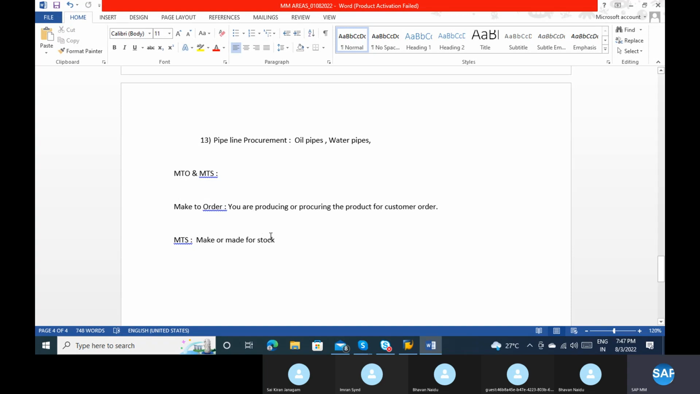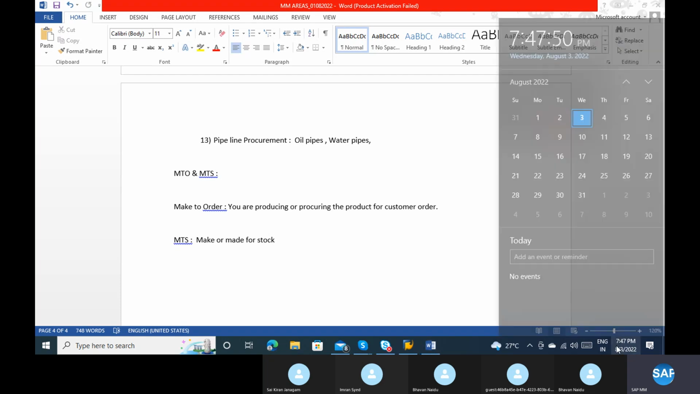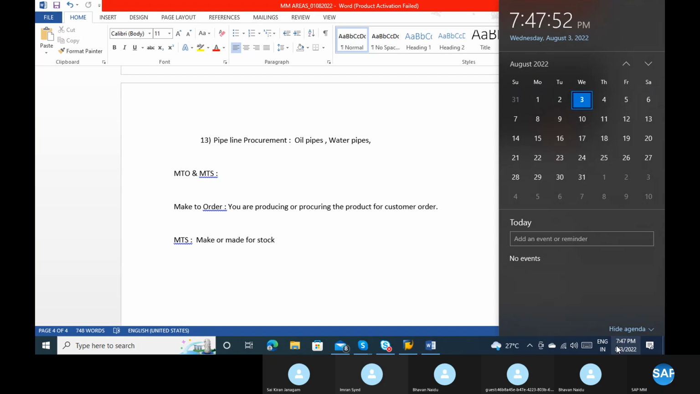Okay, then tomorrow we'll start with the master data. And then we'll discuss the organization structure. Once we discuss these two, we'll go with SAP. So we'll plan by Monday. On Monday, we'll start the SAP practice. We'll start practically. Clear?